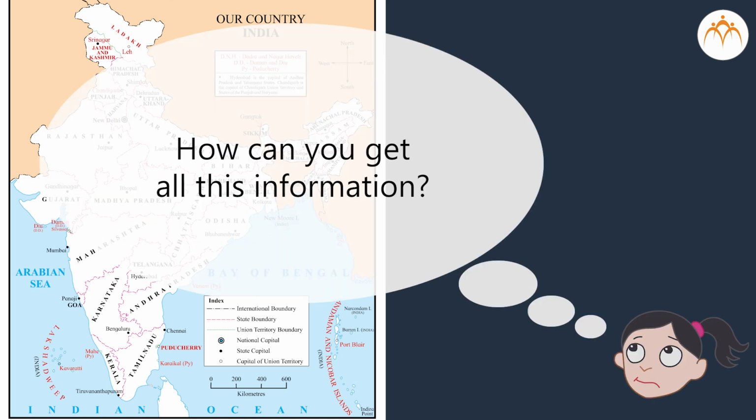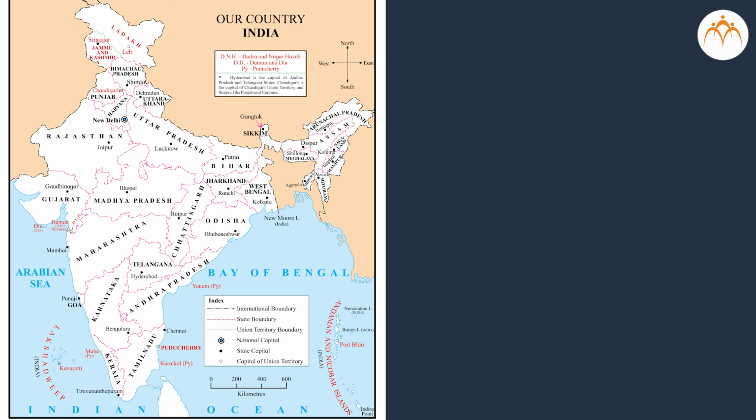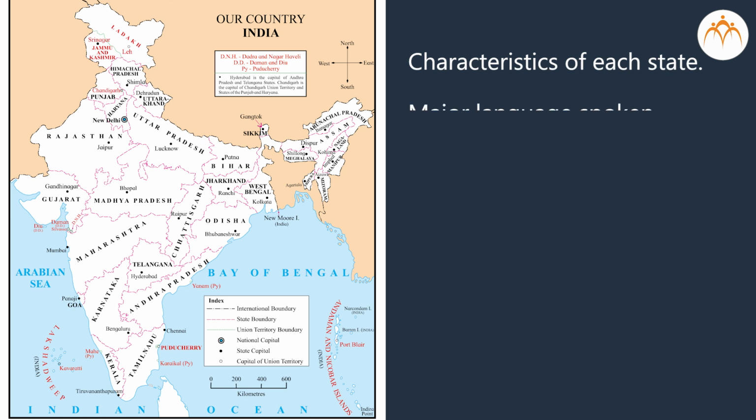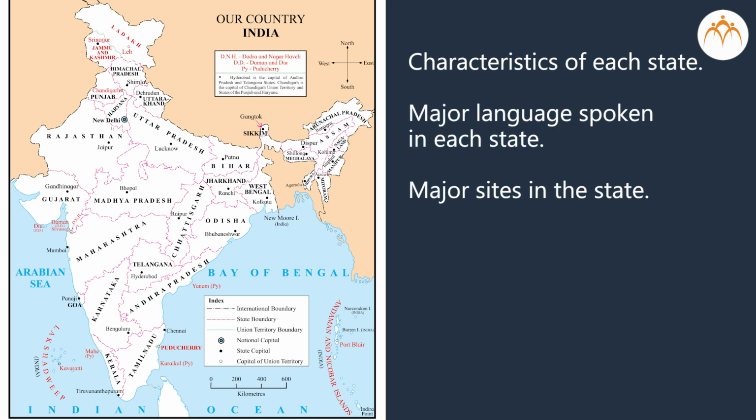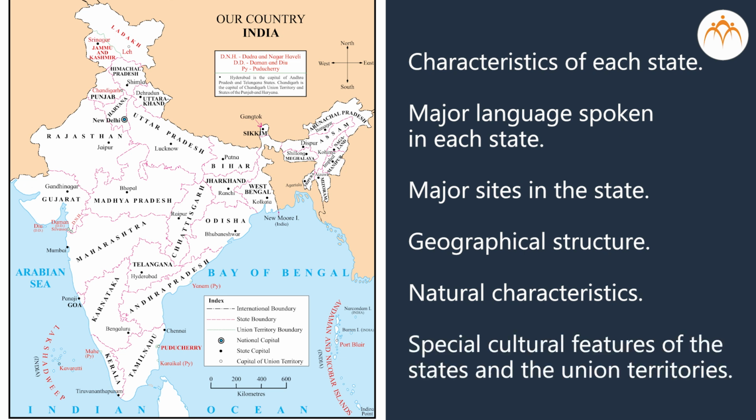How can you get all this information? Correct. You can get this information by observing the political map of India. Also, get knowledge about the characteristics of each state, major language spoken in each state, major sites in the state, geographical structure, natural characteristics, special cultural features of the states and the union territories.